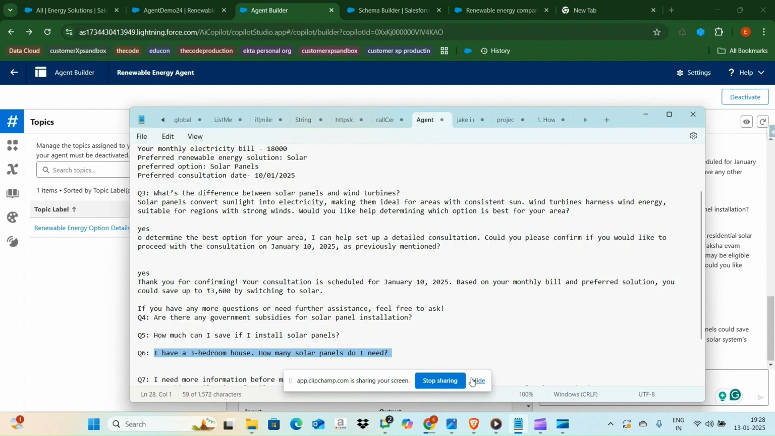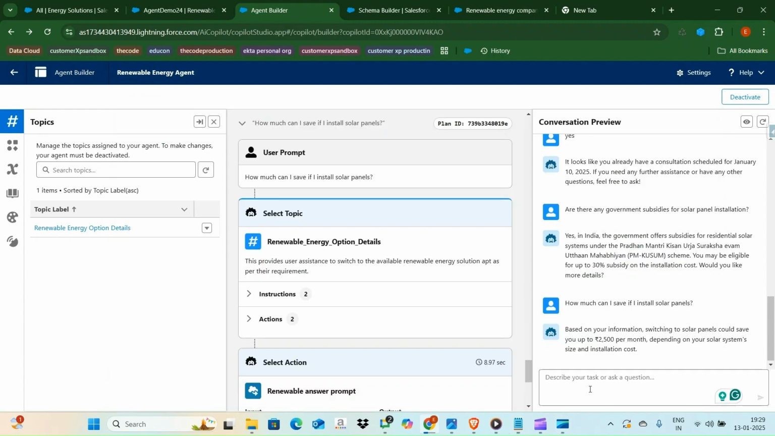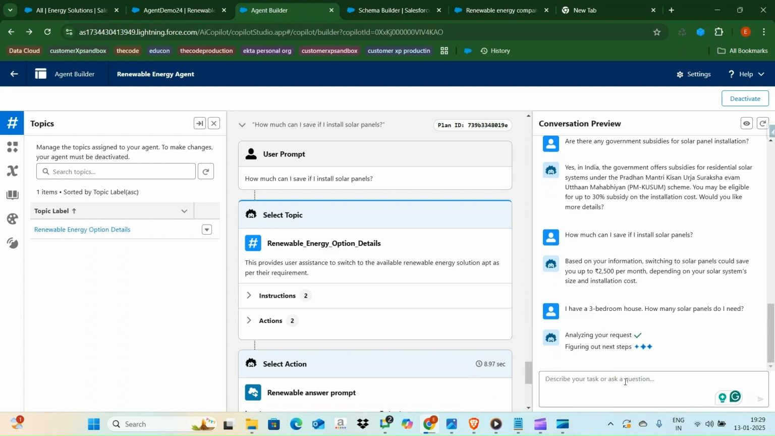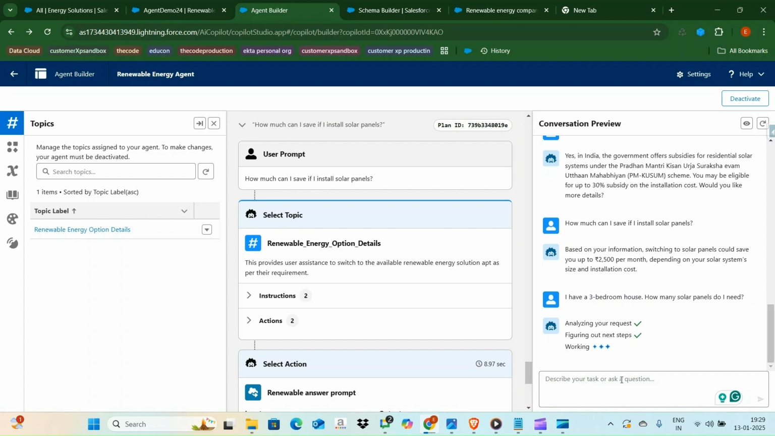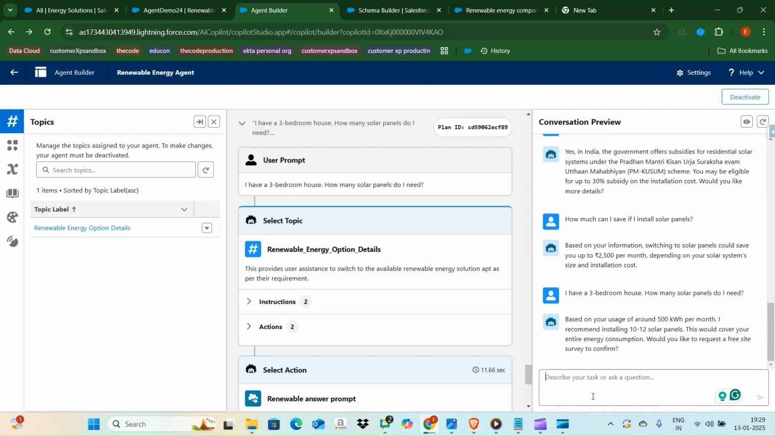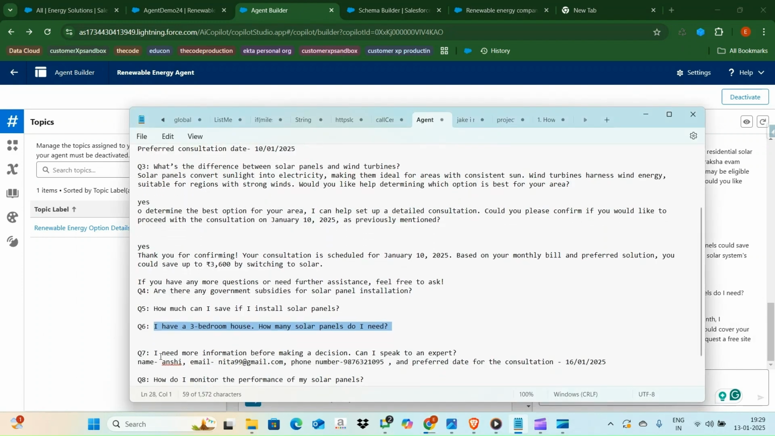I have a 3 bedroom house. How many solar panels do I need? Let me copy this question, paste it in the chat window, and hit enter. Let's wait for a few seconds. The agent will generate a response for us. Yes, we can see that the agent has generated a response based on our usage of around 500 kilowatts per month. It recommended 10 to 12 solar panel installations.